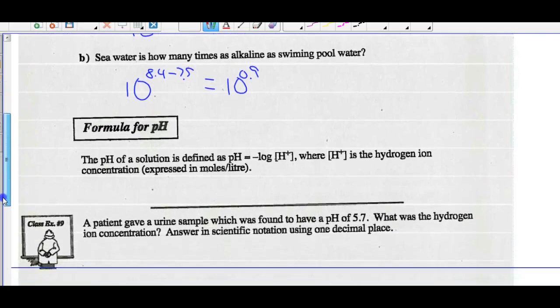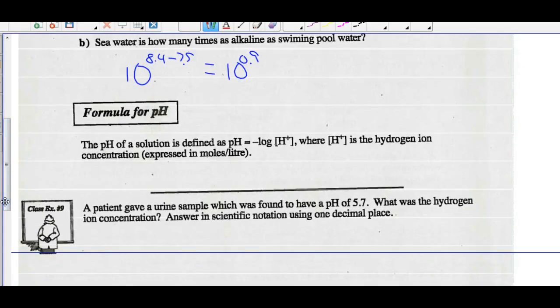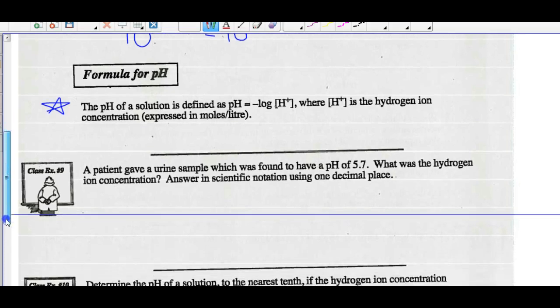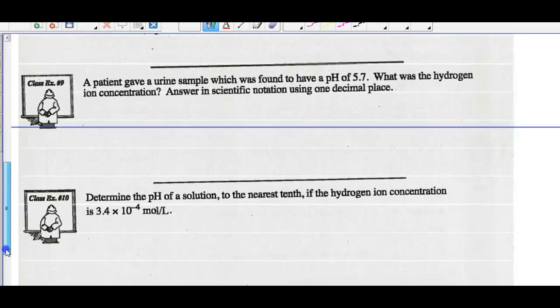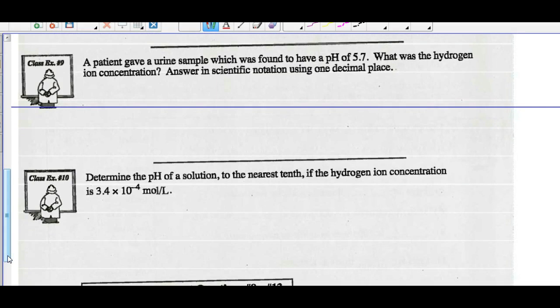The pH of a solution is defined as the negative log of H positive, where H positive is the hydrogen ion concentration expressed in moles per liter. I think you guys used that one in chemistry, didn't you? Yeah. I hope so. Or you missed a lot. A patient gave a urine sample which was found to have a pH level of 5.7. What was the hydrogen ion concentration? Answer in scientific notation to 1 decimal place.